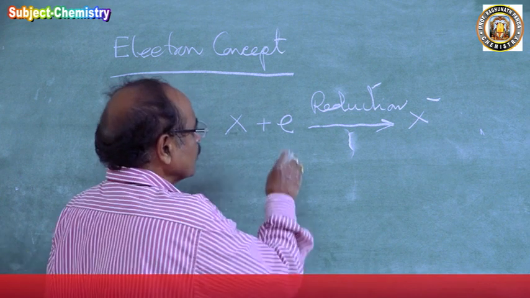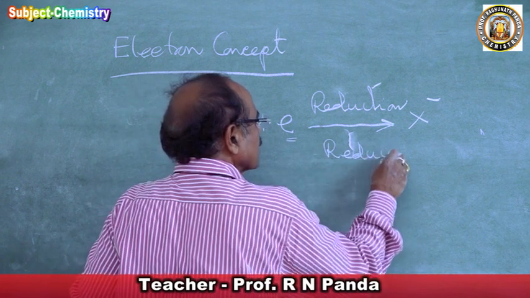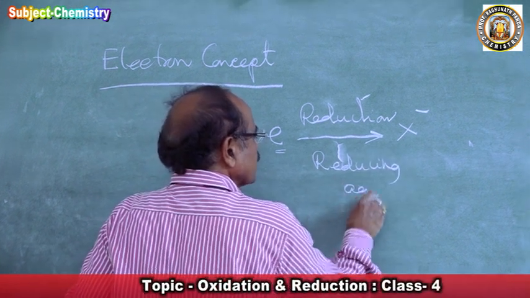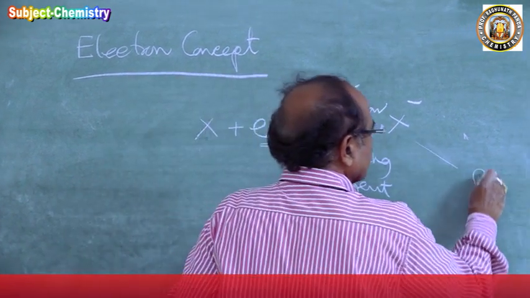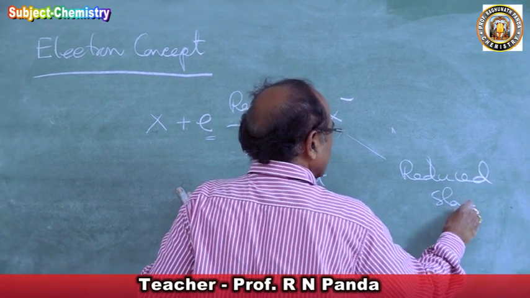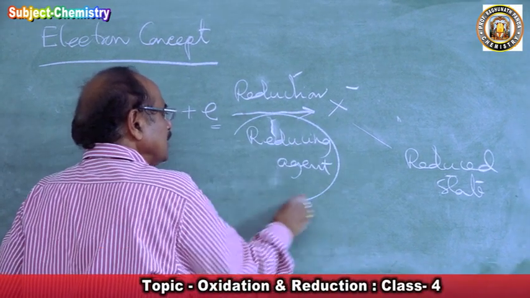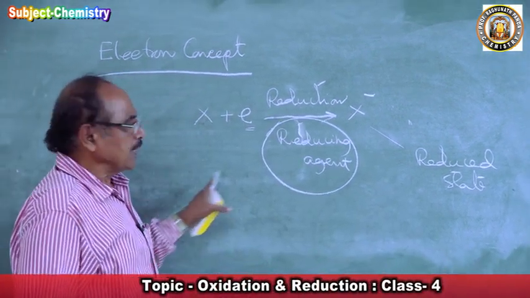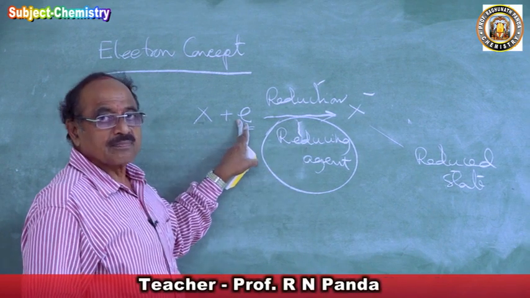So where will this electron come from? From the reducing agent. This reducing agent will bring out reduction to get X minus, the reduced state of the element X. So the reducing agent must be losing this electron.